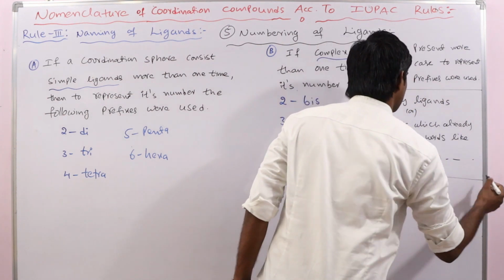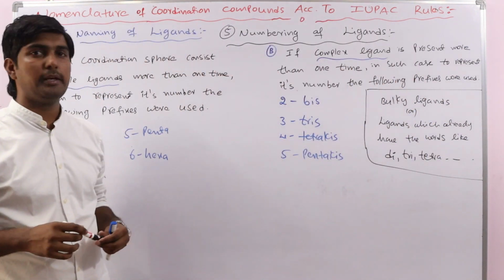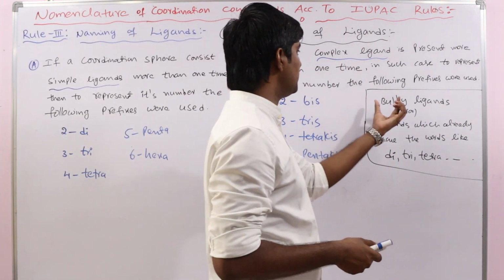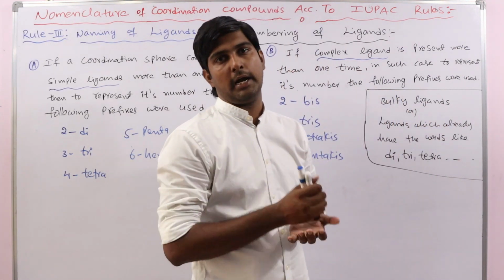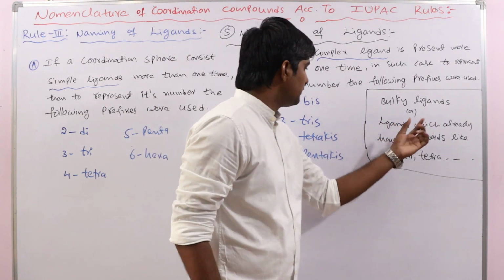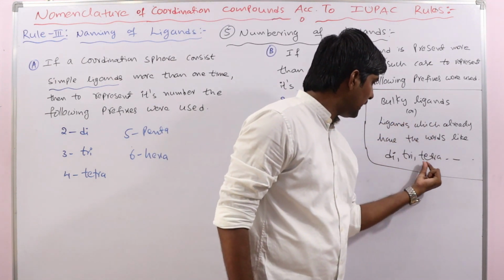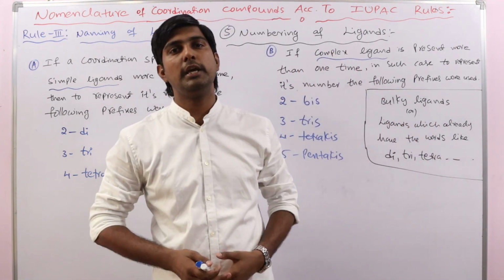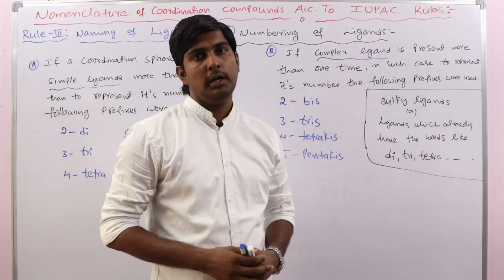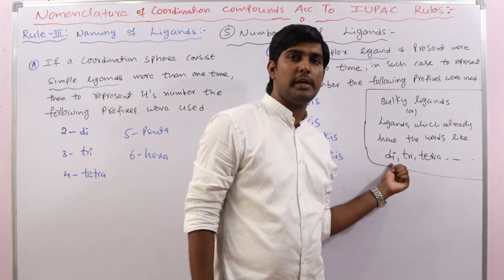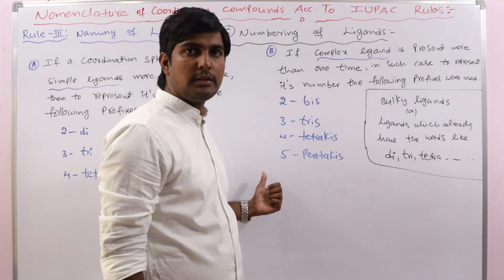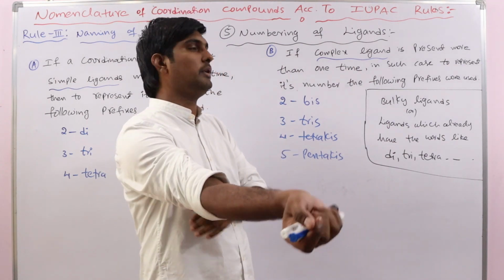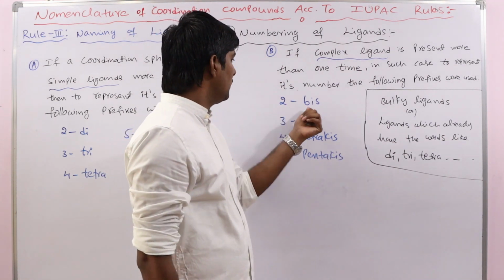These are considered as complex ligands. Any bulky ligand means a very big ligand, or the ligands which already have words like di, tri, tetra in their name. Suppose en, ethylene diamine. In that name already di is present, so we cannot write diethylene diamine. That is not correct. So in that case we have to use bis.